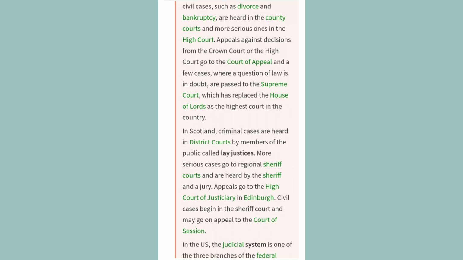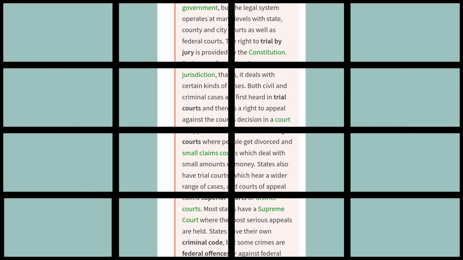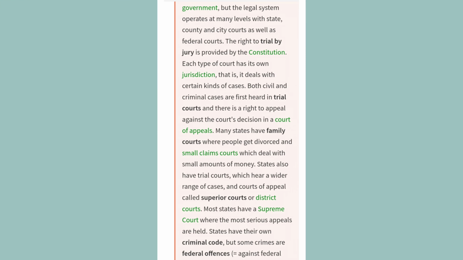In the U.S., the judicial system is one of the 3 branches of the federal government, but the legal system operates at many levels with state, county and city courts as well as federal courts. The right to trial by jury is provided by the Constitution. Each type of court has its own jurisdiction, that is, it deals with certain kinds of cases.